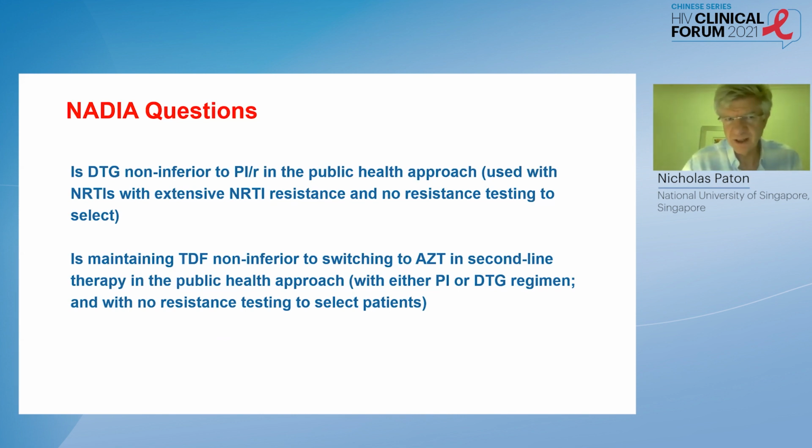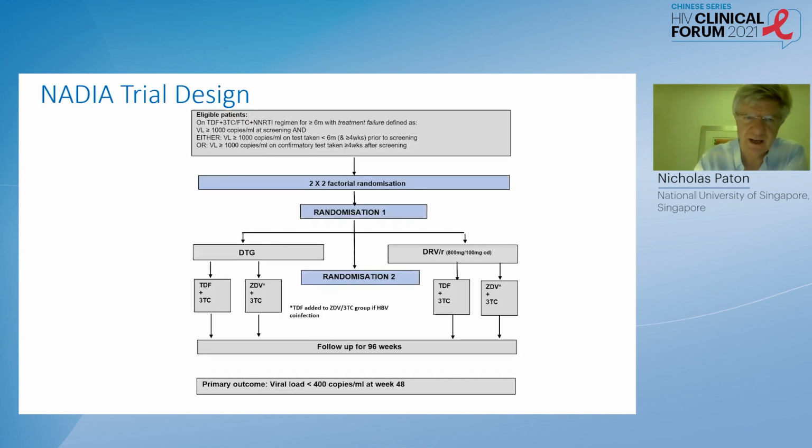First of all, whether dolutegravir is non-inferior to a protease inhibitor in the public health approach, where you're using nucleosides with extensive resistance and without resistance testing to select the drugs. And we also wanted to ask the question, can you maintain tenofovir from first-line to second-line therapy without resistance testing, without selecting new nucleosides, or without the WHO recommended algorithmic switch? So two questions in NADIA.